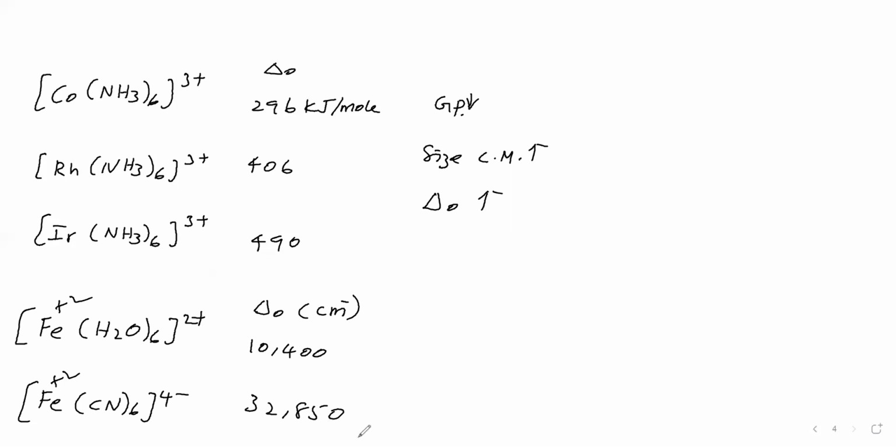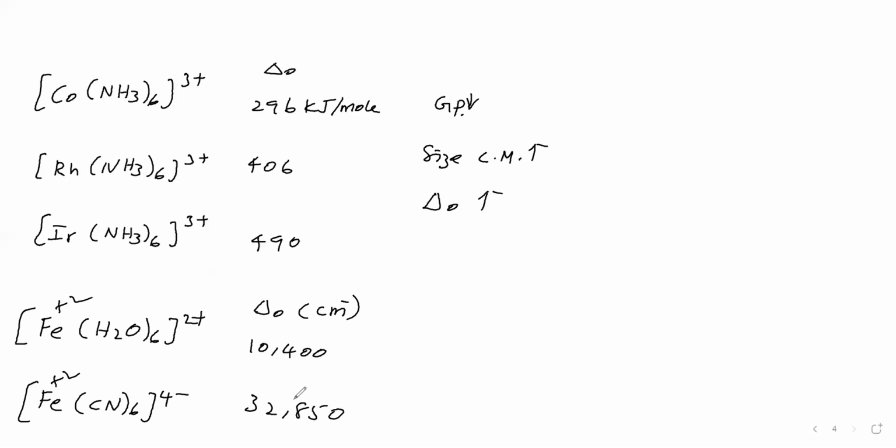The ligand is different, so the crystal field splitting energy is different. Here crystal field splitting energy is high because ligand strength is high. Here it is low because ligand strength is low. The stronger ligand repels the d orbitals to a higher extent when compared to this one. Therefore, if crystal field splitting energy is high, then ligand strength is high. So based on crystal field splitting energy, the ligand's strength will be determined.